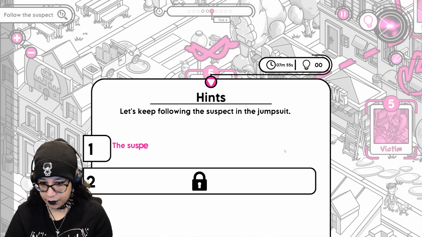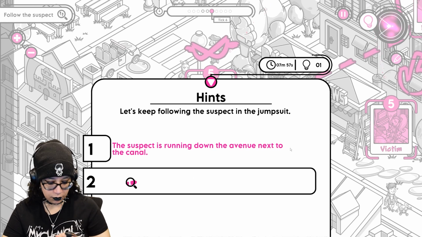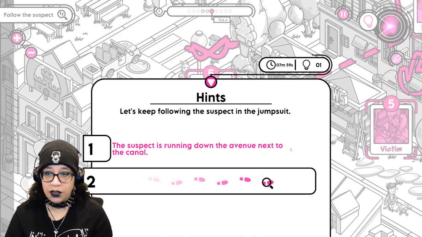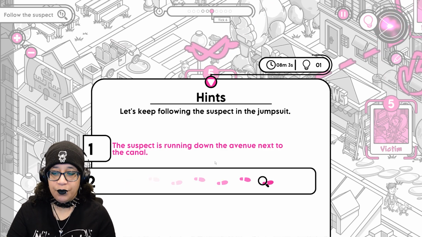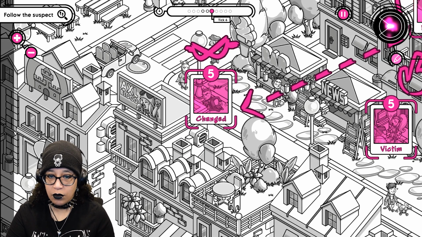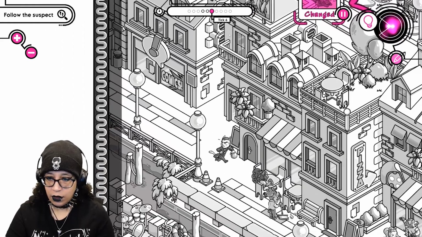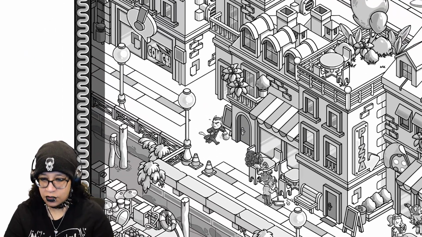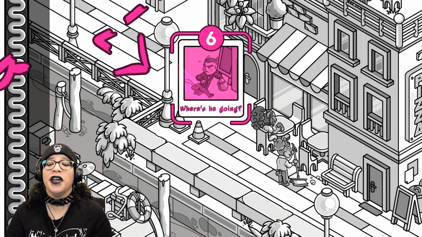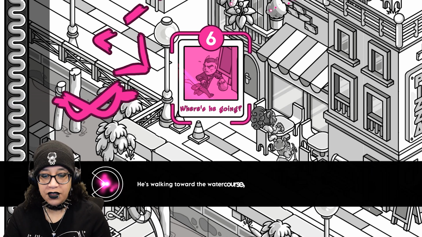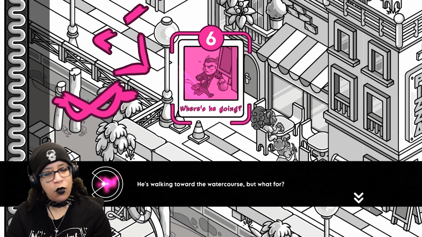Okay, should I pull this? The suspect is running. Thought something happened. The suspect is running down the avenue next to the canal. Okay. So let's go. Look, I found him. So suspicious. Where's he going? I also want to know this. He's walking toward the water course, but what for?